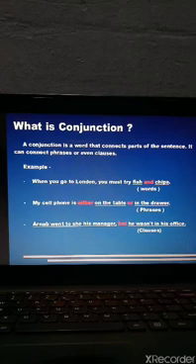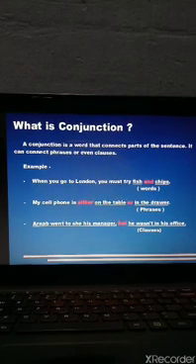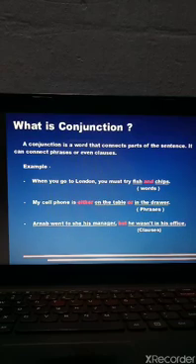Next sentence, Arnab went to see his manager, comma, but he wasn't in his office. Over here, Arnab went to see his manager is a clause. He wasn't in his office is a clause again. Both clauses are joined by "but" over here. So, did you get it? What is conjunction? Just go through the sentences once again and you will understand what conjunction is. Conjunction is just the word that connects parts of the sentence, clauses or phrases.